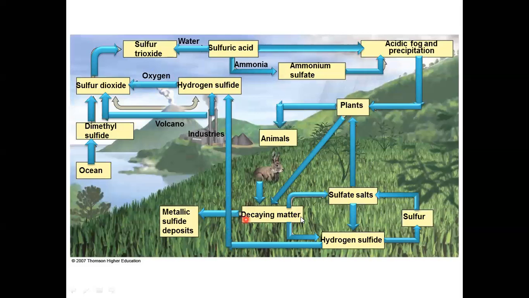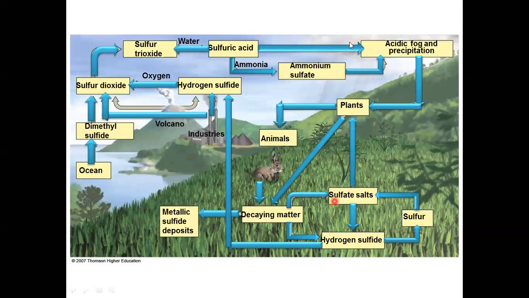The decaying matter which is formed after the decomposition of these dead bodies of animals and plants also forms metallic sulfide deposits which get mixed into the soil. And some amount of hydrogen sulfide is also mixed into the soil surface, and this gets converted into sulfur and sulfate salts. These sulfate salts are also taken by the plants through the roots, and again this sulfur is transferred to the animal, and through this food web or food chain sulfur is transferred again.